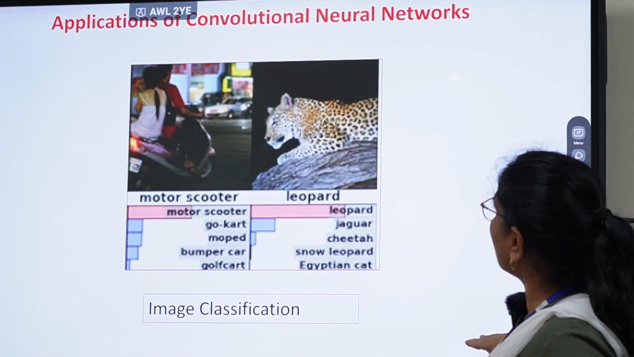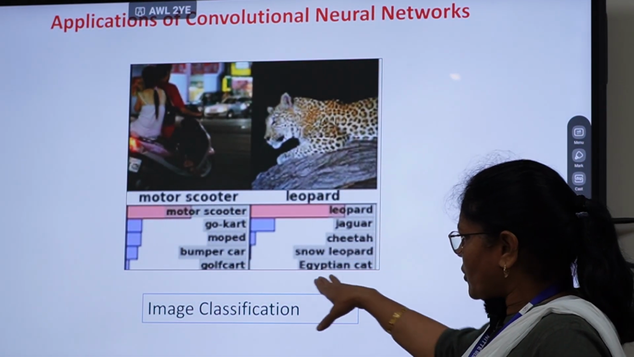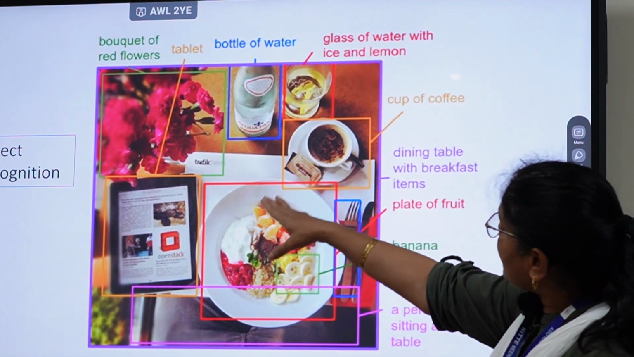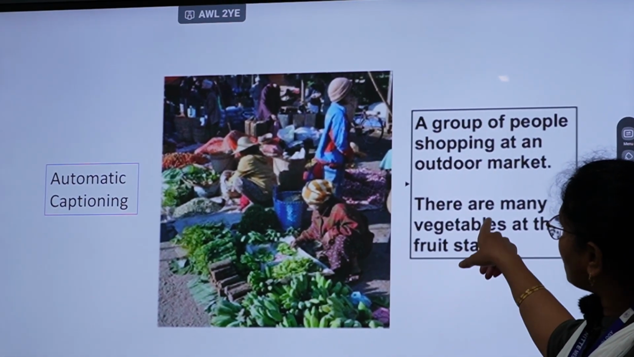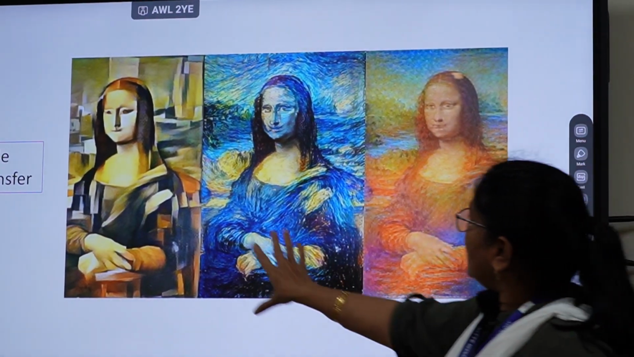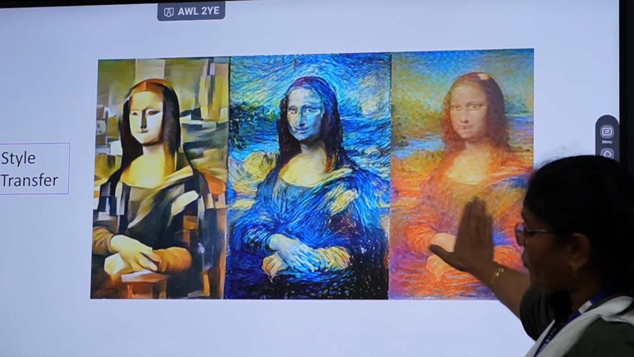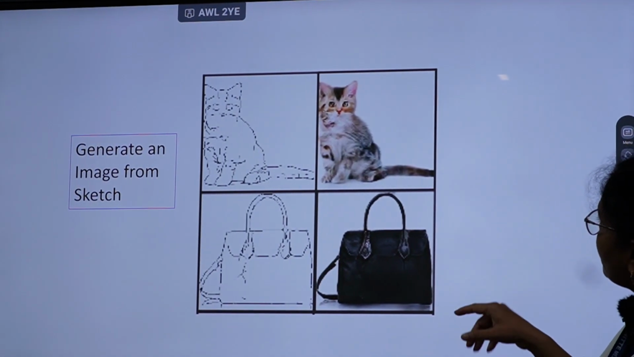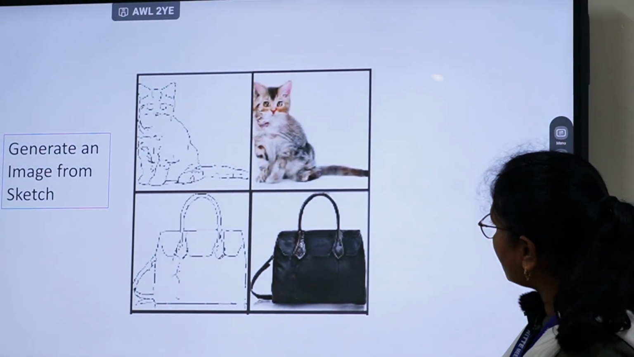We can see some of the applications of convolutional neural networks. It not only just does image classification, of course image classification is the first application, then CNN can also be used for object recognition. It can also be used for automatic captioning where the scene description is given, and style transfer, and this is an image and its style can be transferred into different forms like this. Then generating an image from the sketch. This is an input sketch given and this is an image that can be generated using CNN.